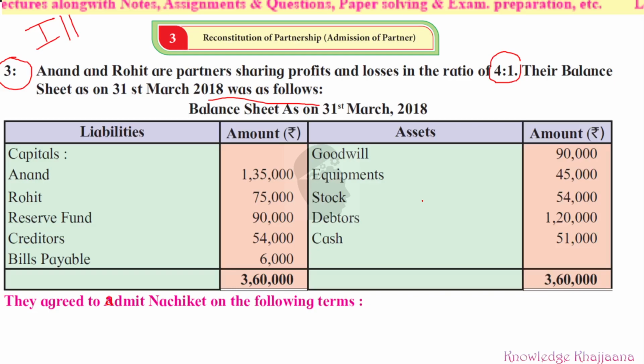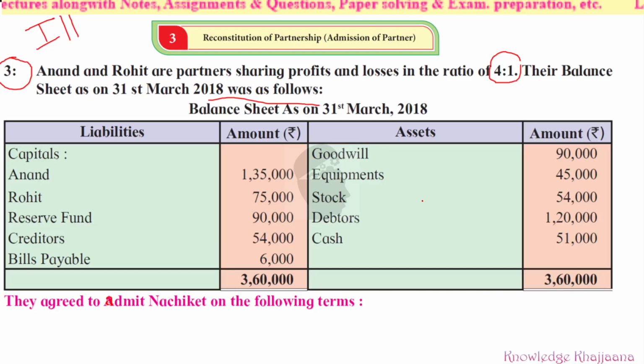And they agreed to admit Nachiket. Nachiket is the third partner, on the following terms. Some terms and conditions are given, that we generally call adjustments. Here a word has been typed in capital, you make it small. Make the letter A small: they agreed to admit a.